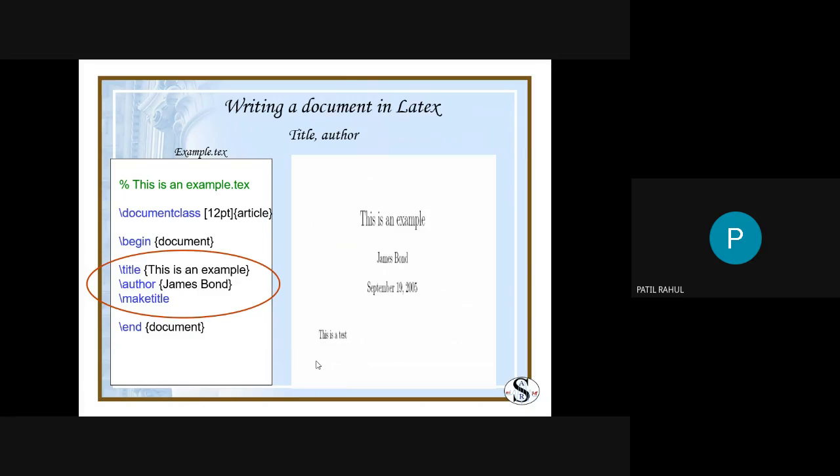Next, if you want to insert the title and author, you can use these commands. If you want to put the title, you use the command slash title. This is the example. Slash author James Bond, and slash maketitle, which inserts the date of the document when you prepared it. Here, the most important point I will explain at the last part, this LaTeX software,